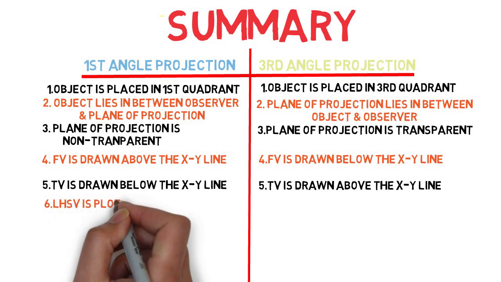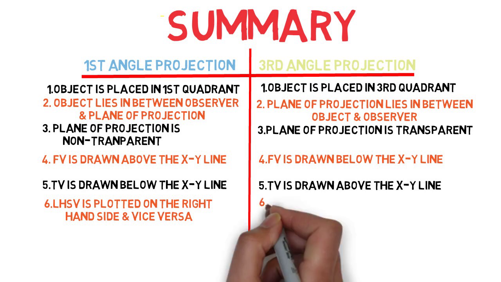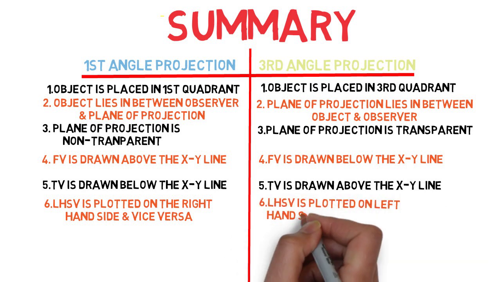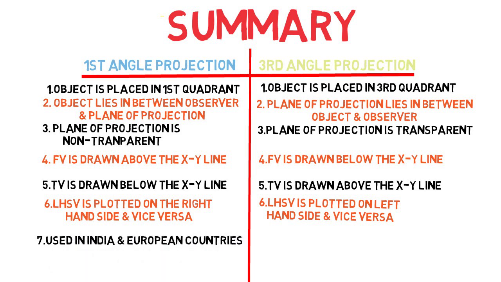Sixth, left hand side view is plotted on the right side of front view and vice versa, and here left hand side view is plotted on the left side of front view and vice versa. Seventh, this method is majorly used in India and European countries, and this method is majorly used in the USA.